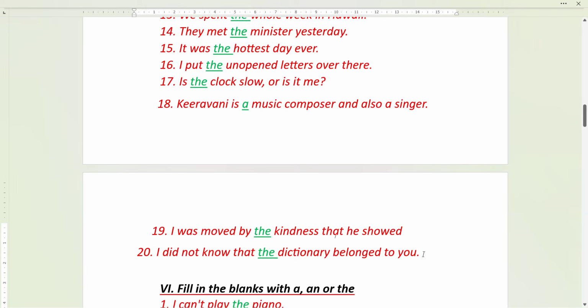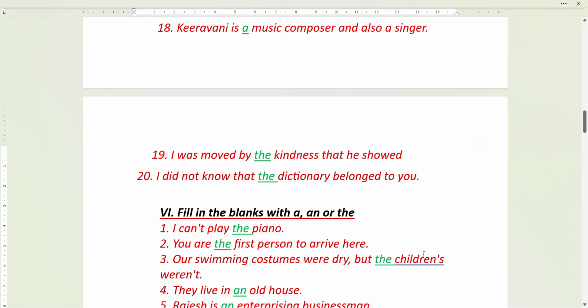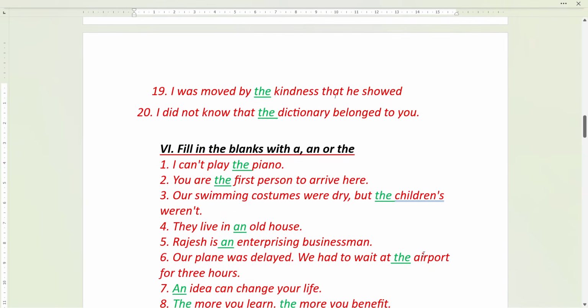Kiravani is a music composer and also a singer. I was moved by the kindness that he showed. So the kindness is already shown. That thing is mentioned here. Already we are familiar with the kindness. So we are writing the kindness. Which kindness? The kindness that he showed.